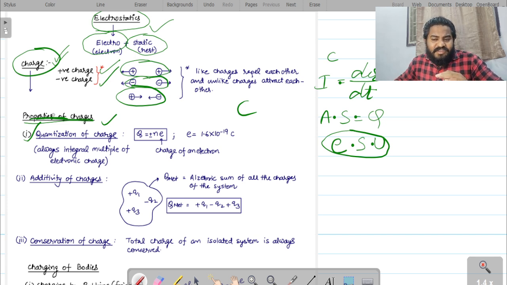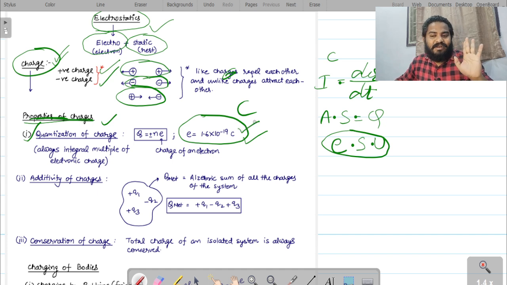So quantization of charge. In nature, charge is always available in multiples of the electric charge. That means the least amount of charge that we get in nature is 1.6 into 10 to the power of minus 19 coulombs. This is the least charge that we get in this universe. You can't get less than this, right? So for example, if you have a certain amount of charge with you, that charge is definitely a multiple of this number, no doubt.